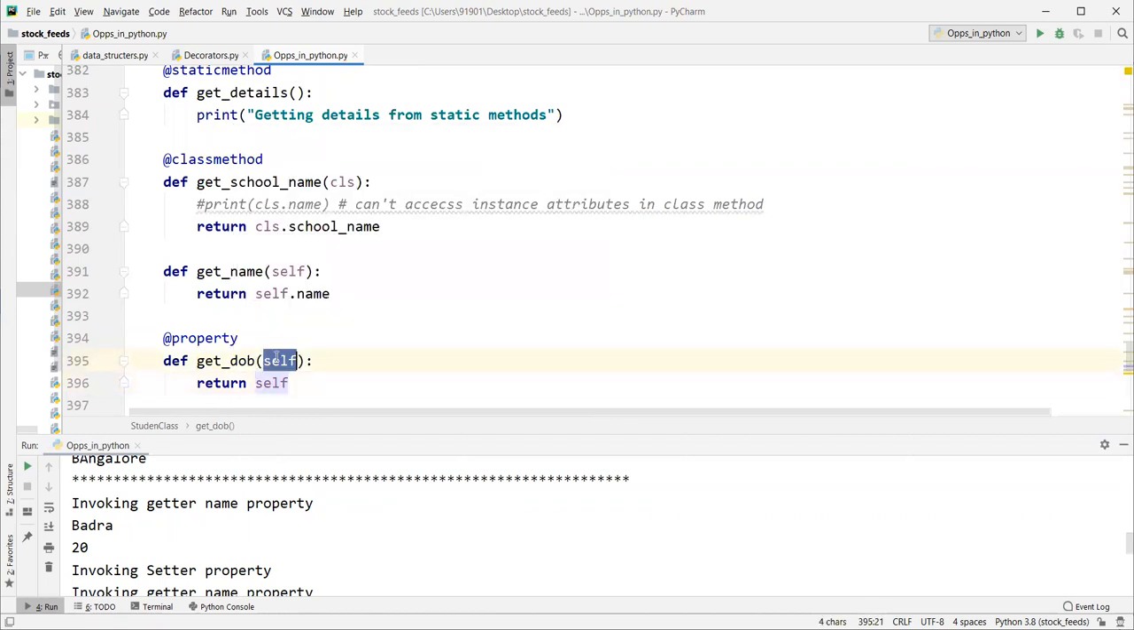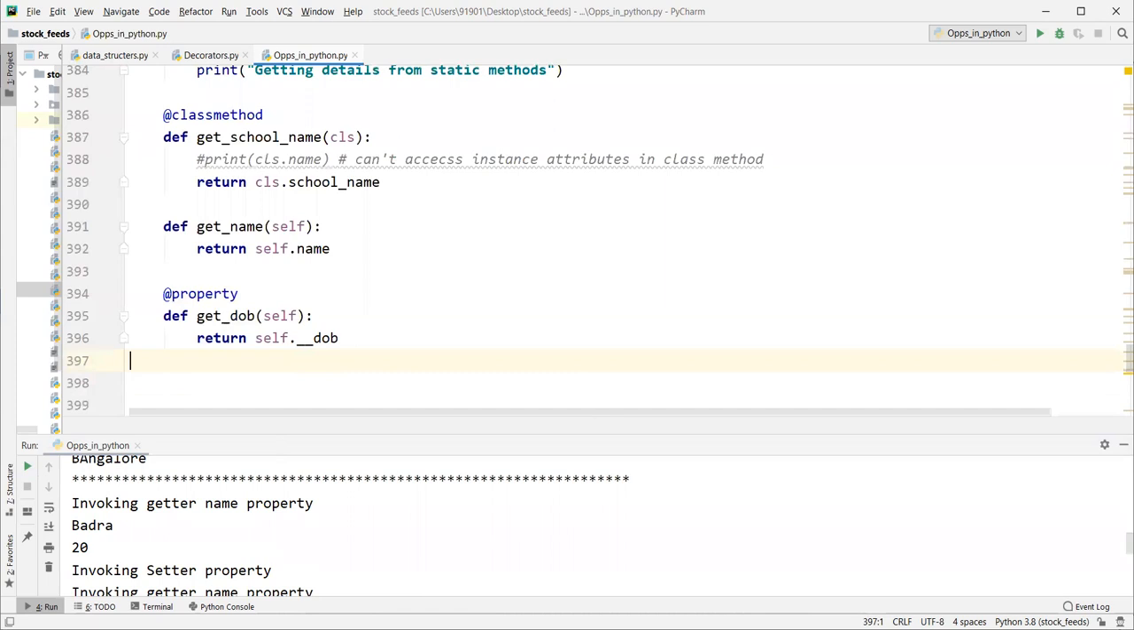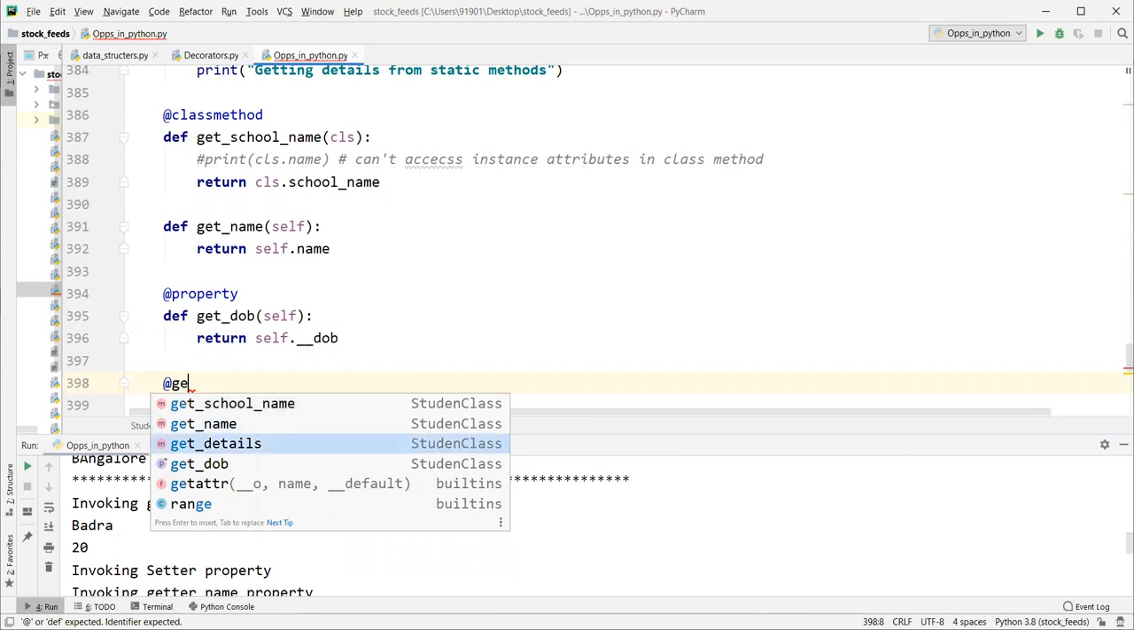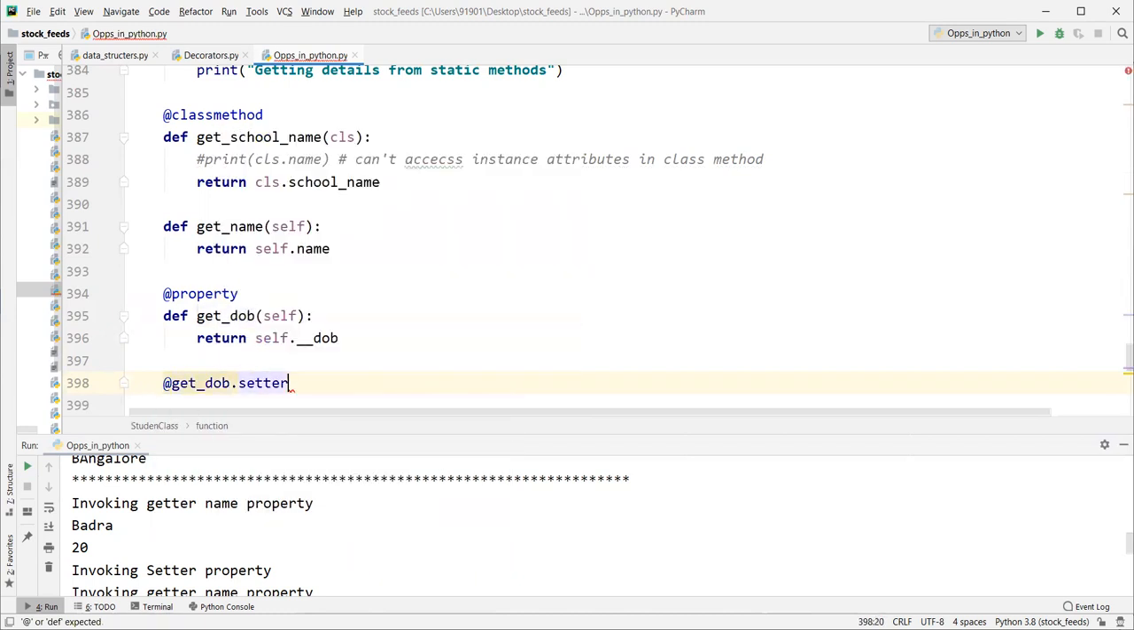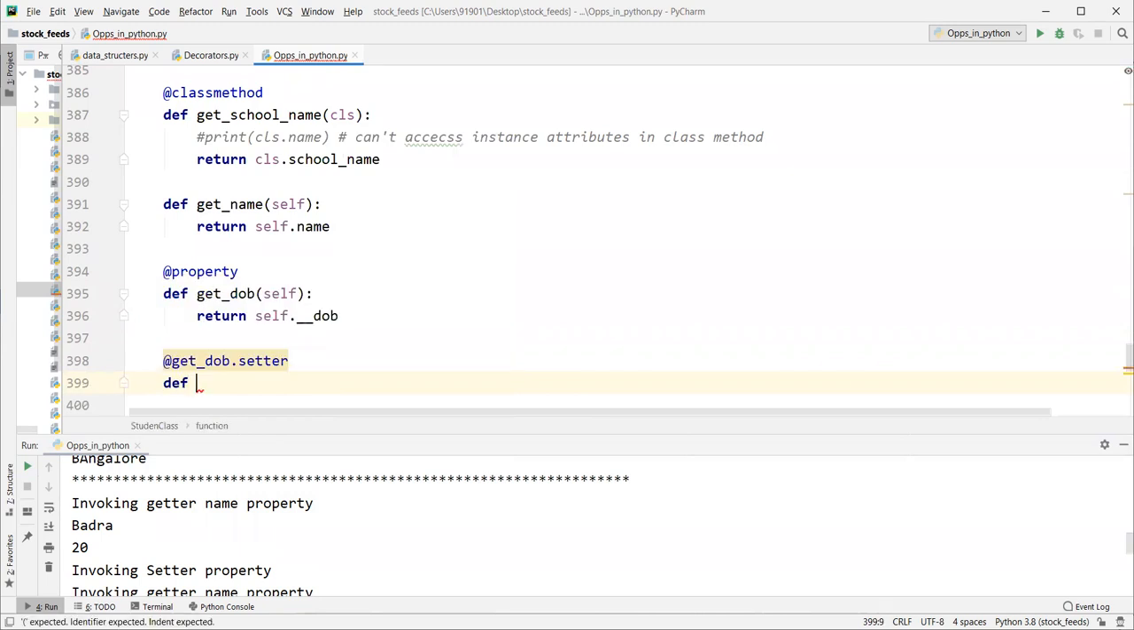So it is an instance attribute property, right, guys? Properties can be defined only for instance attributes and instance methods. We are making this particular method a property with this decorator. Self dot underscore DOB. So how do you define the setter property for this? At the rate of get DOB dot setter.